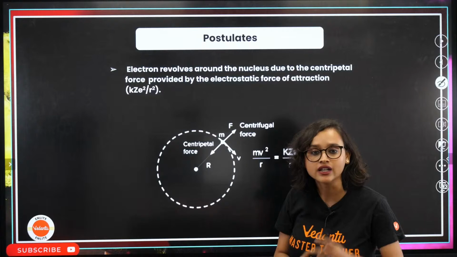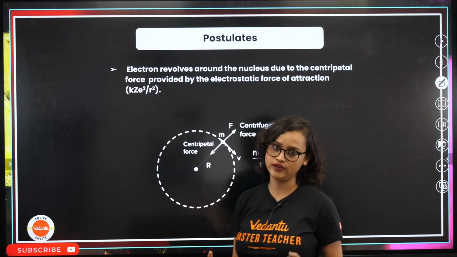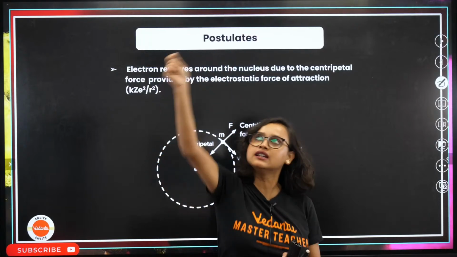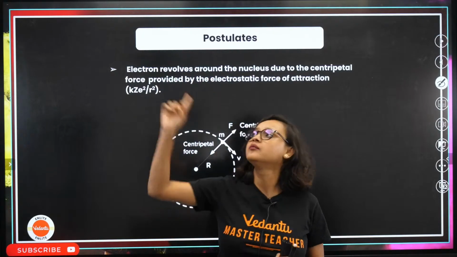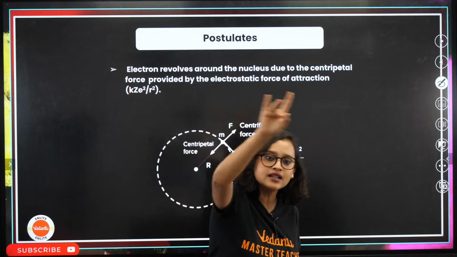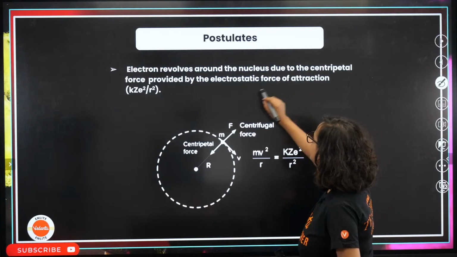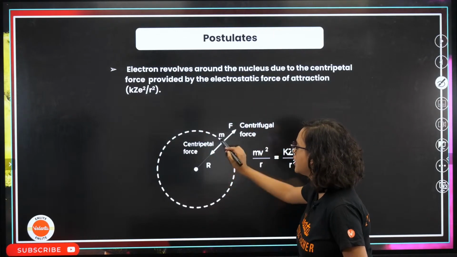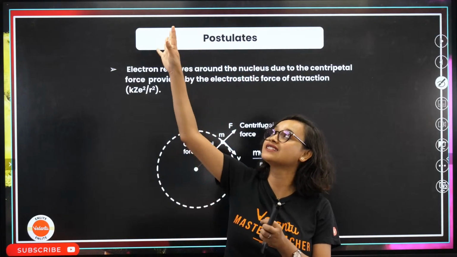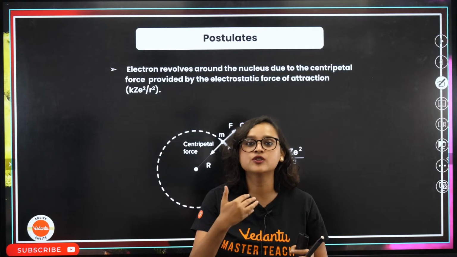Now, let's come to the postulates of Bohr's theory. Here we go. He said that electrons revolve around the nucleus due to the centripetal force. Obviously, centripetal force we do understand, right? If I take a rope like this and keep rotating it, why will it rotate? Because there is centripetal force. Because of the centripetal force, it is in circular motion, nothing else. If I take a rope with a stone at the end, I can rotate it because I am providing the centripetal force.